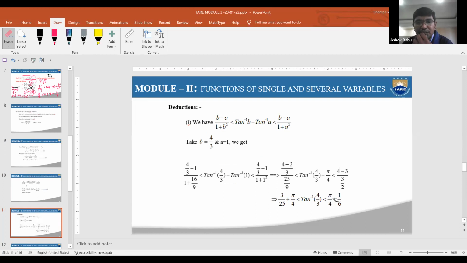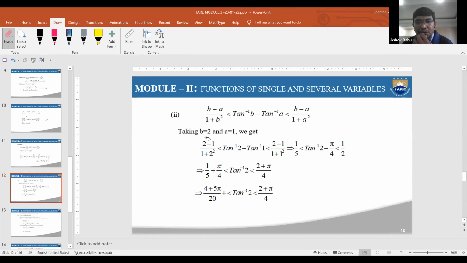Similarly, the second part is also B is equal to 2 and A is equal to 1. And why I explained properly in the previous slides is that if I had shown this directly, you would be unable to understand why we assume B is equal to 2 and A is equal to 1 only. Because of that explanation, maybe you are getting clarity. Based on that, I clearly explained how to consider and how to verify this problem.